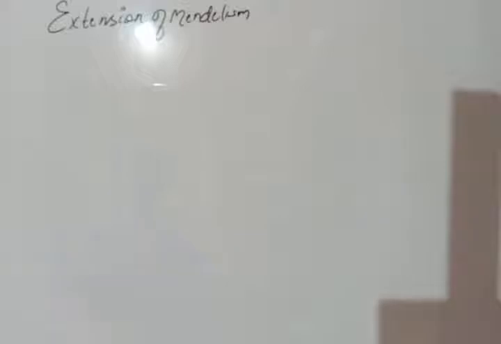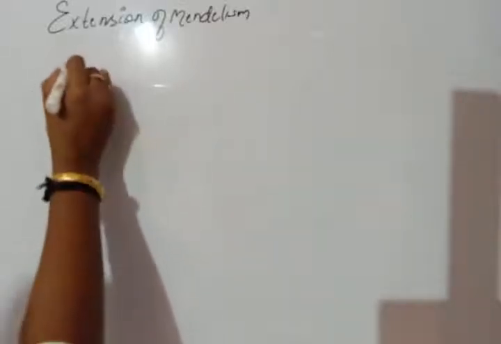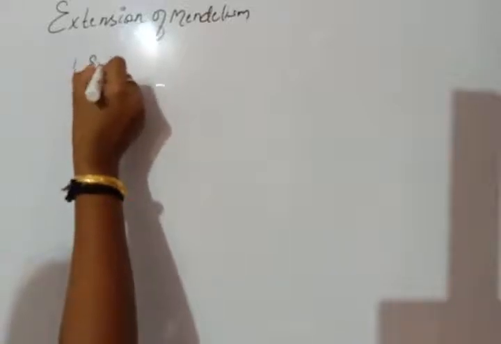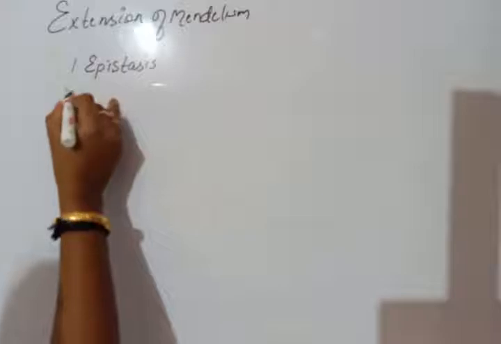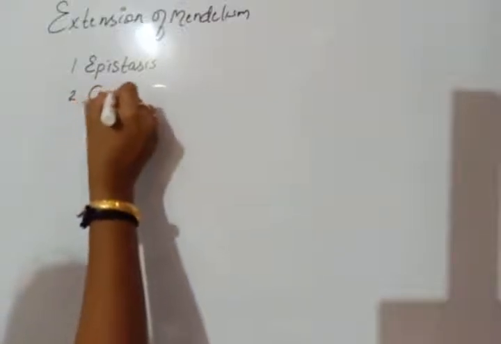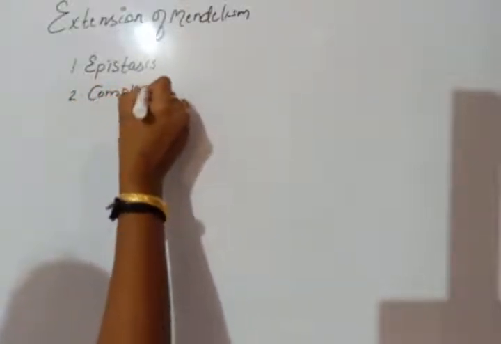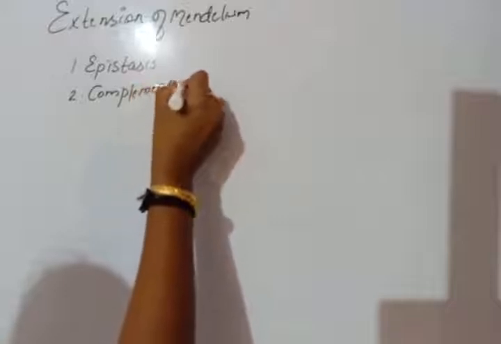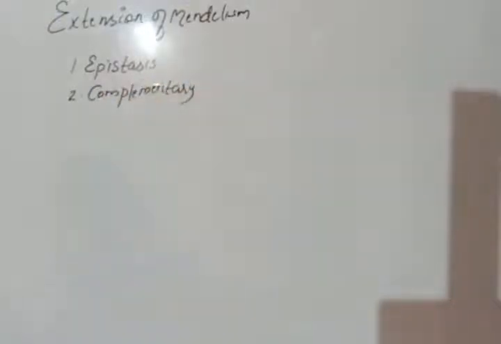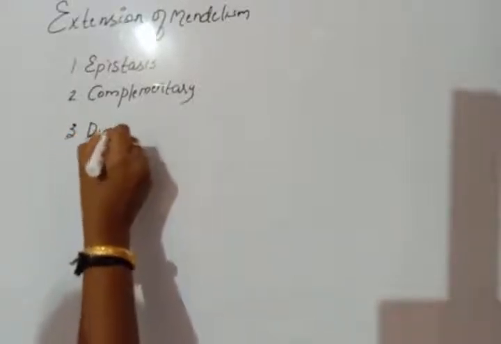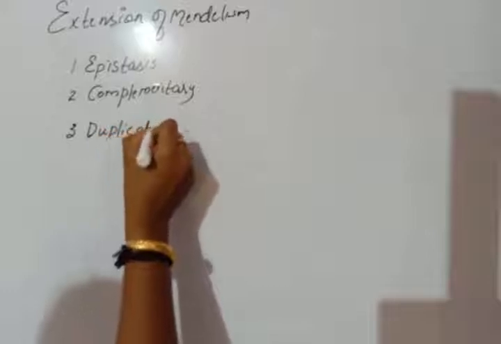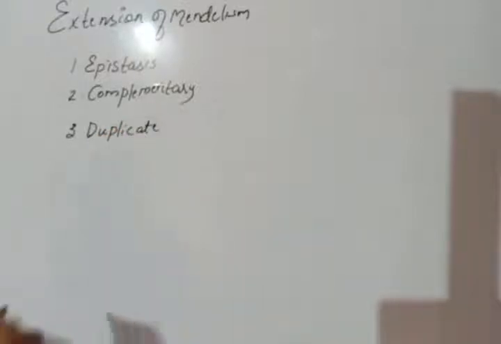It includes first epistasis, then second complementary gene, then duplicate gene, and finally supplementary gene.